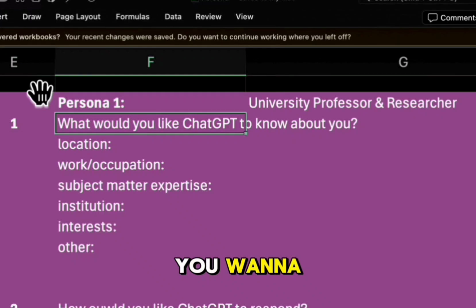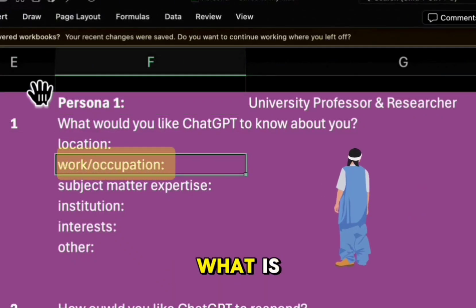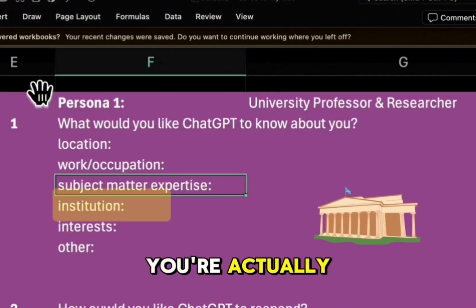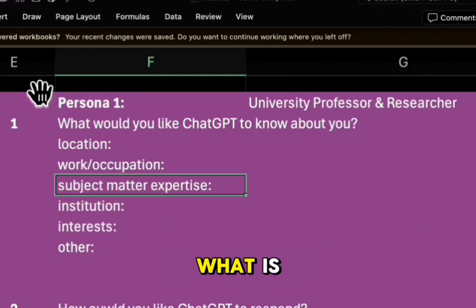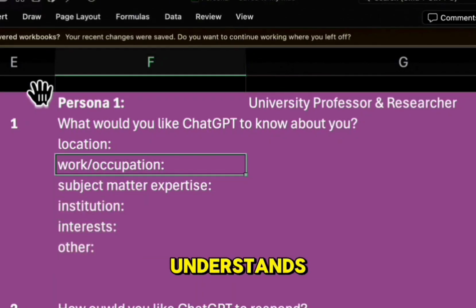So we want to communicate to ChatGPT, or summarize, what your occupation is, what your location is, what your subject matter expertise is, what your institution is if you're actually working in an institution, what your interests are, and of course other elements which might help the model understand better who you are.